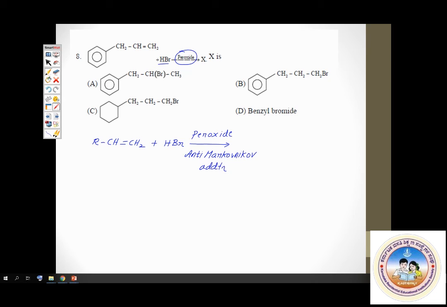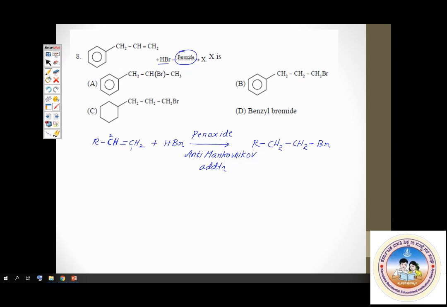So what is Markovnikov's addition? H goes to the carbon with more number of hydrogens. So carbon 1 has more hydrogens, carbon 2 has fewer hydrogens. Markovnikov's addition is H going to the carbon with more hydrogens, whereas anti-Markovnikov addition is the opposite of it. H goes to the carbon with fewer hydrogens, which means H goes to the second carbon, which has only one hydrogen attached to it. If H goes to the second carbon, where would Br go? Br goes to the first carbon. Hence, you get the product wherein bromine is attached to the first carbon. R CH2 single bond CH2 Br.